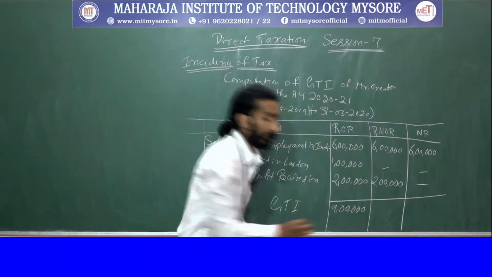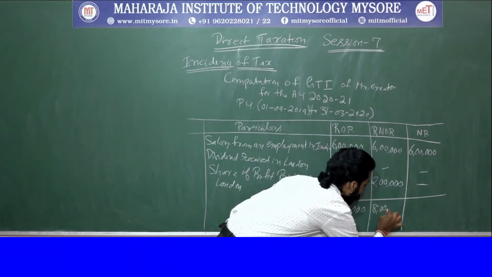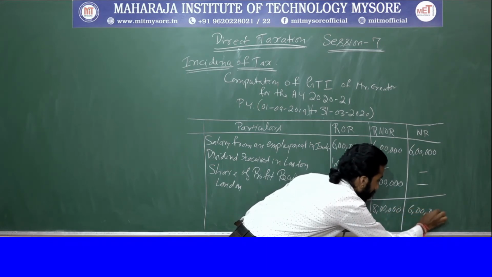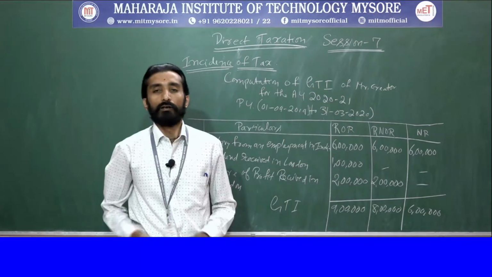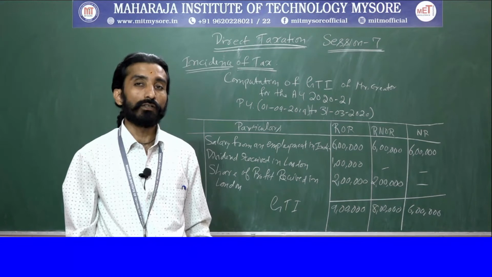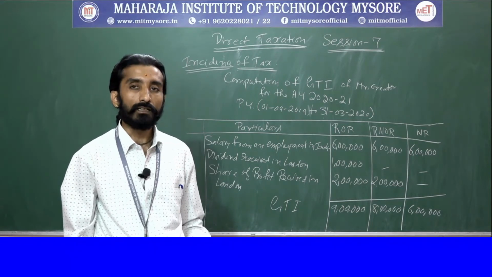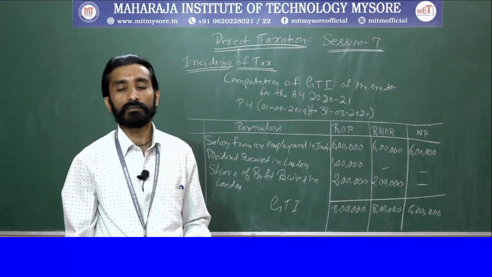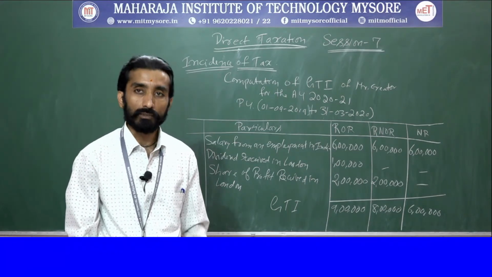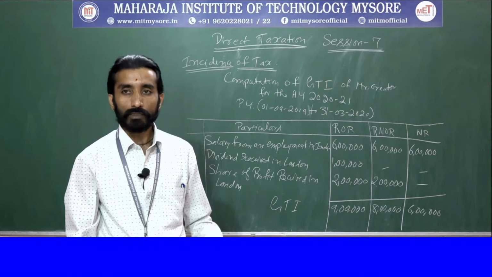So in the second case it is 8 lakh. In this case it is 6 lakh. Okay, right? This is how we will be calculating, with respect to incidence of tax, the gross total income. Sometimes they might ask you for total income also, right? So now, is it clear?